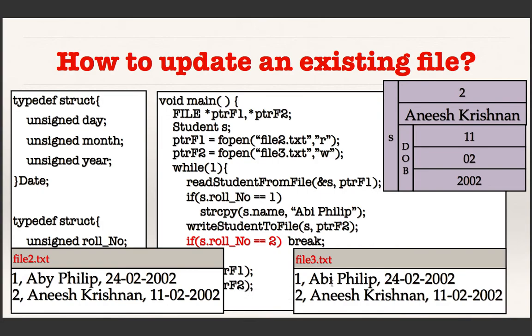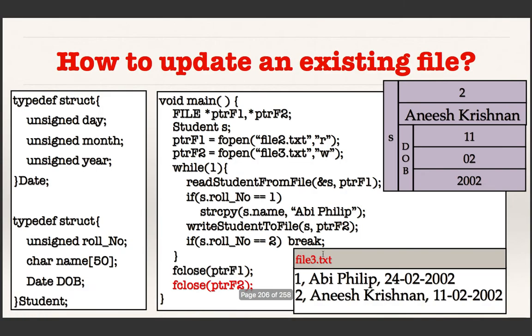Now it is done. I wanted to make a change in this file. What I did is I copied the data into a new file, and while copying, I have done the required modification also. Then what I should do is delete this file and rename the new file to file2.txt. This is what is basically recommended when you want to update an existing file.